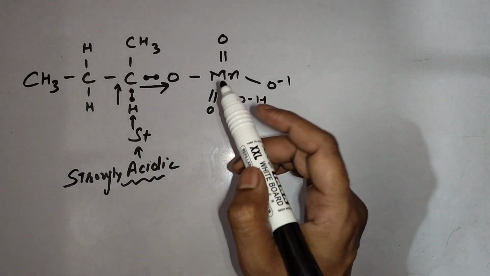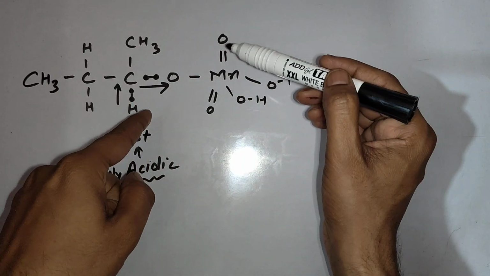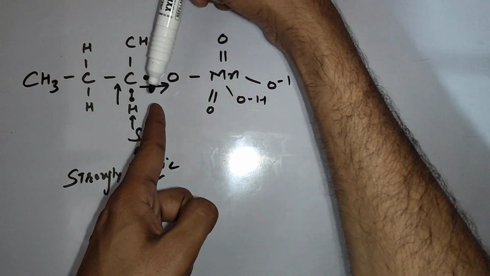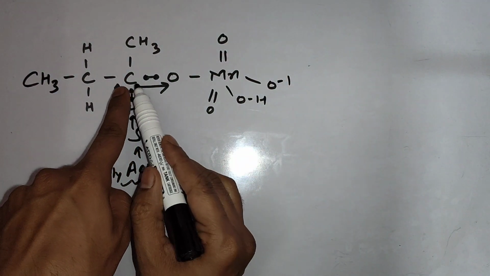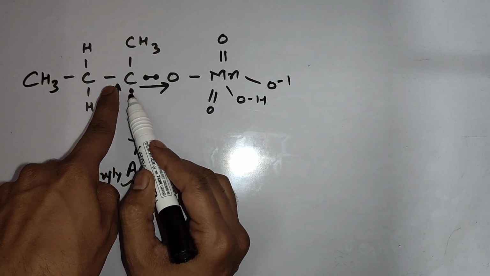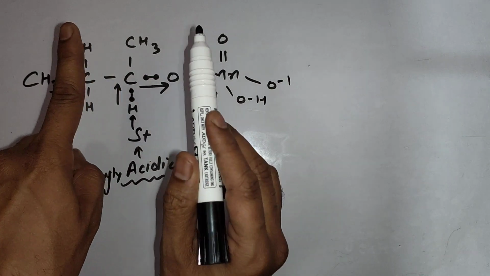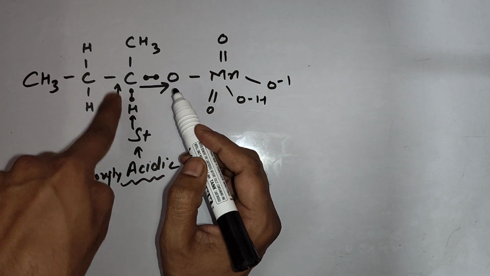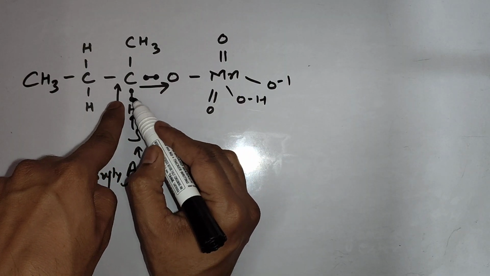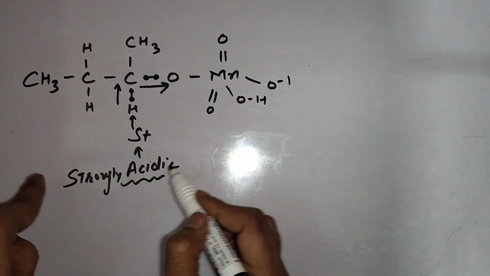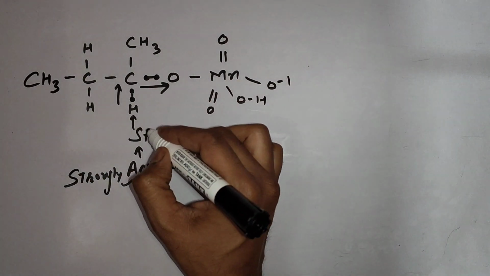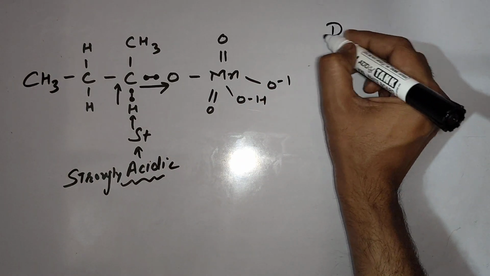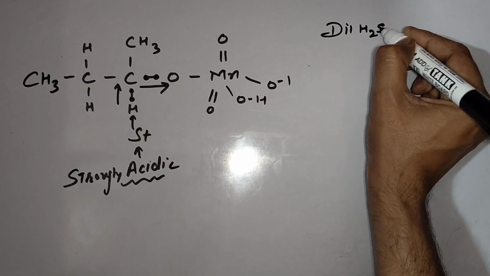Check this. This is the main point where manganese ester is working. This manganese ester contains lots of oxygens, so they are attracting electrons from the carbon side. Because carbon is losing its electrons strongly, it will start attracting electrons from hydrogen. Minus I effect. Due to which hydrogen will become highly positive because it is losing its electron. Highly positive means strongly acidic. Now, on this strongly acidic hydrogen, a base will attack, which will be provided by dilute sulfuric acid.